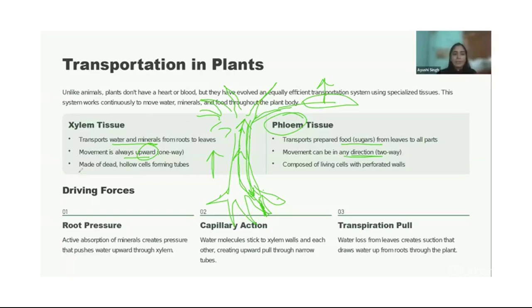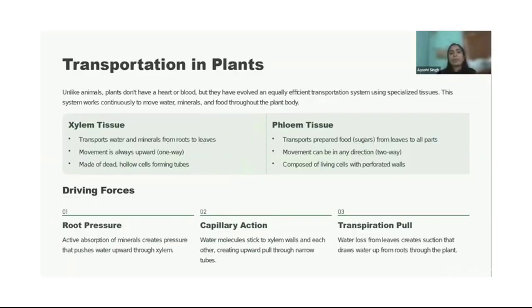Okay, don't worry. Transpiration we'll also talk about. Mostly, transpiration is the case when extra water is there. Now, xylem is made up of dead and hollow cells because water needs to pass through, right? So dead and hollow cells are arranged, making a tube-like structure here. And phloem tissues are composed of living cells with a perforated wall, so spaces between those walls so that food